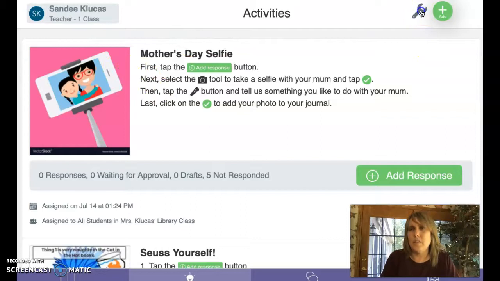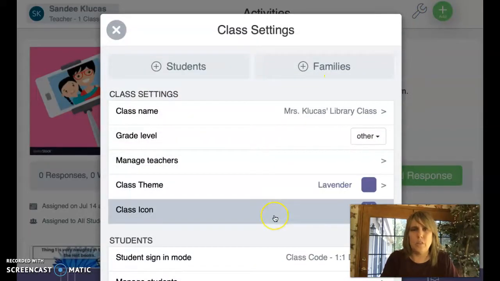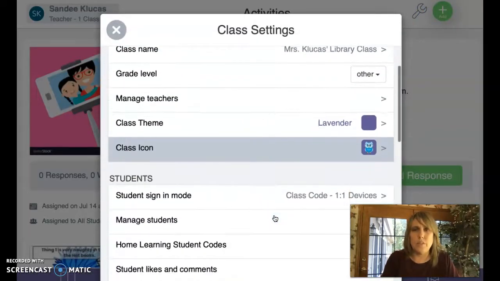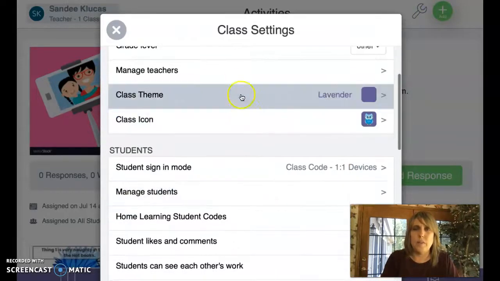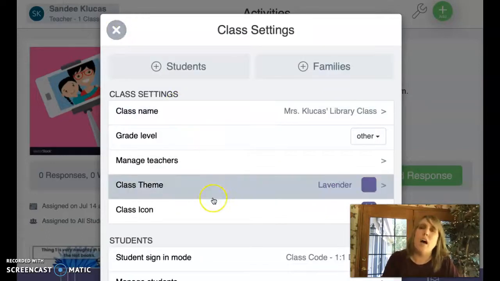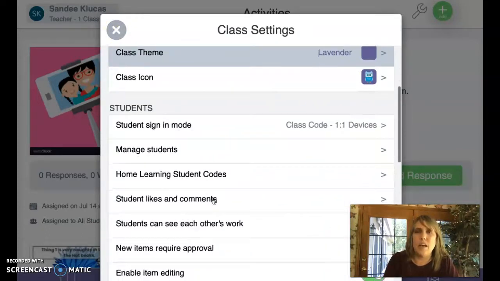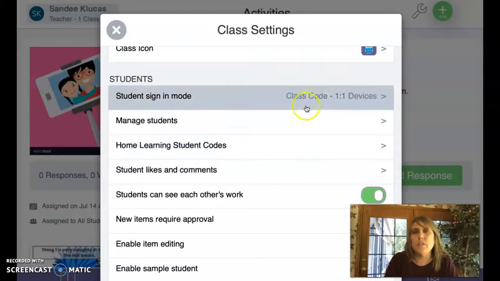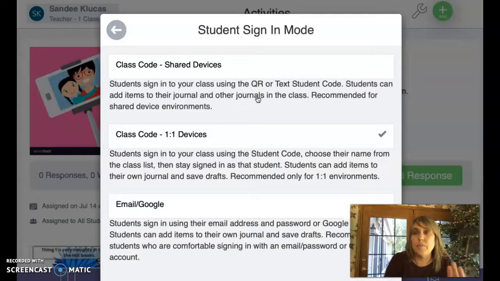I also wanted to show you over here on this little wrench on the tools. If you go down, of course you can add other teachers if you co-teach. You can invite them by their email address, and that way they will have access. I have my little class icon I made. So at our school, we have one-to-one devices from 1st grade to 12th grade. Kindergartners do not have them.